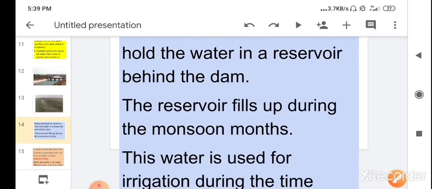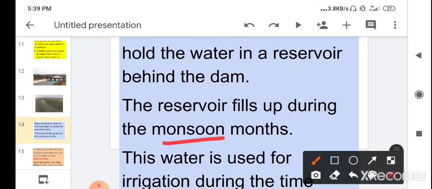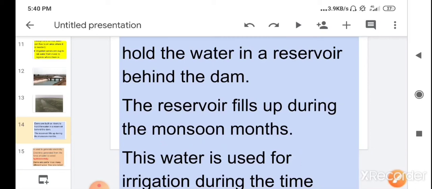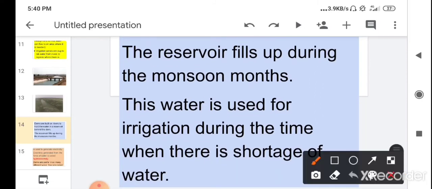Children, the reservoir fills up during the monsoon months. You know, during the monsoon months the rivers are full of water. So what does a dam do? A dam holds the water in a reservoir area behind the dam. So the reservoir fills up during the monsoon months because of rainwater. So this water is used for the irrigation during the time when there is a shortage of water.